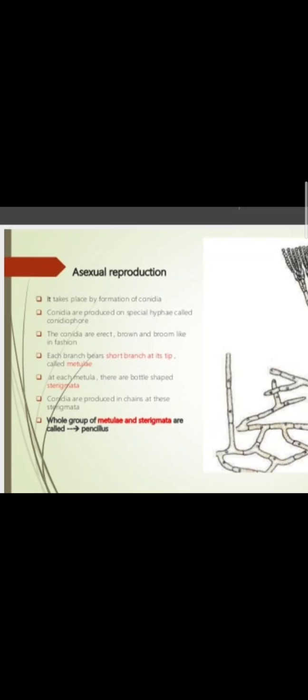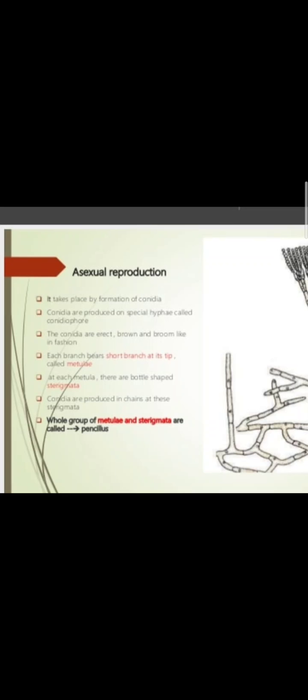Each branch bears a short branch at its tip, which is called metulae. Metulae is also a type of branch. It is a short branch at the tip of each branch. It will be shown in the diagram. At each metulae, there are bottle-shaped sterigmata.